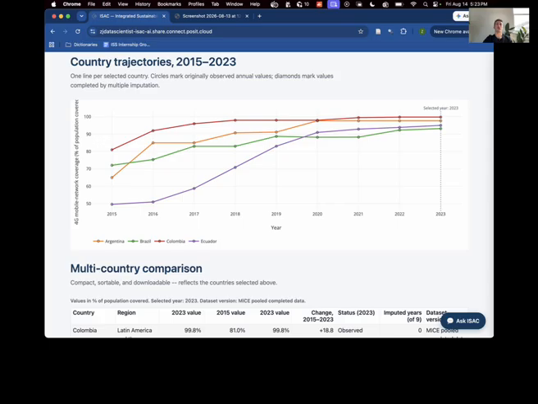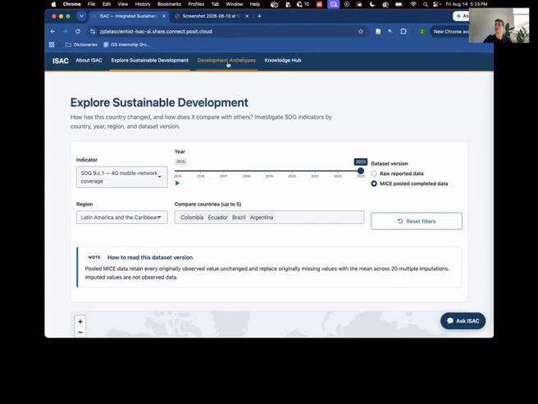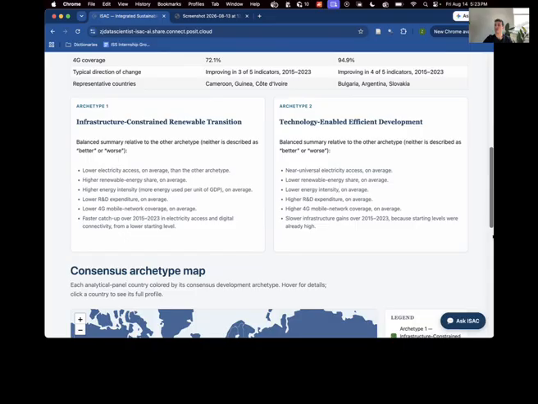If countries follow different trajectories, do recurring development patterns emerge across multiple indicators? Yes, ISAC identified 2 development archetypes across the 5 indicators. One combines infrastructure constraints with a higher renewable energy share. The other combines broader technological capacity with more efficient energy use. Different mixes, not a single leader.